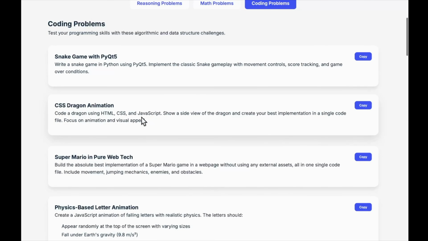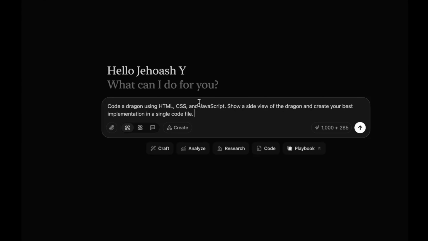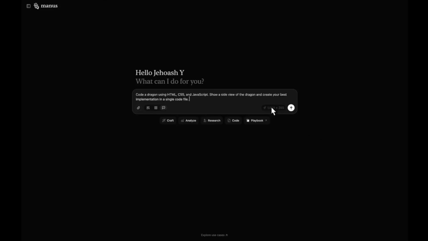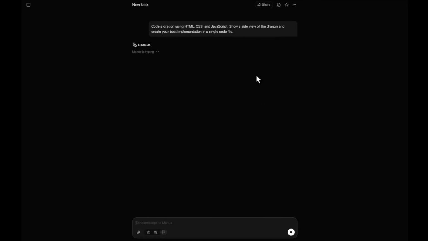Code a dragon in HTML, CSS and JavaScript. Show a side view of the dragon and create your best implementation in a single code. Let's see. So whenever you are asking for code and you want just the chat interface, please make sure to have the chat mode enabled. If you set it at auto, it automatically goes into the agentic mode, and you can see I have accidentally got into agentic mode. I've used some credits. So you have to take care of that. Let's see what it comes up with.